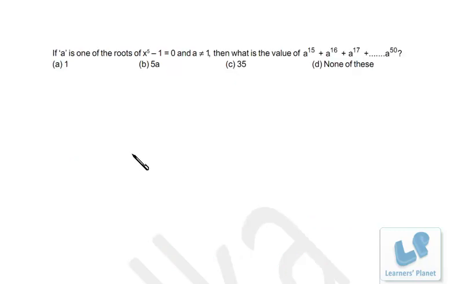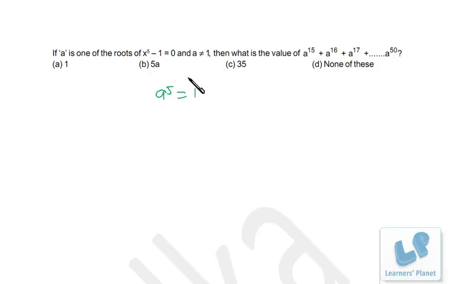We have an interesting problem with us. A is one of the roots of x^5 minus 1 equals 0, where a is not equal to 1, and we have to find the value of this expression. Now if a is a root of this equation, that means a^5 minus 1 should be equal to 0, so a^5 should be equal to 1.